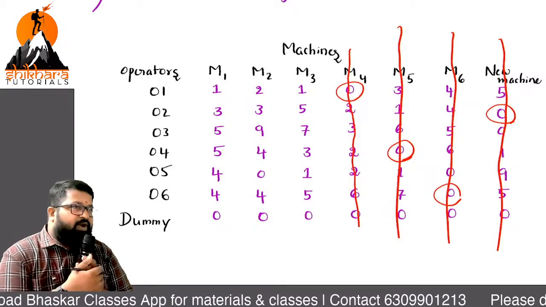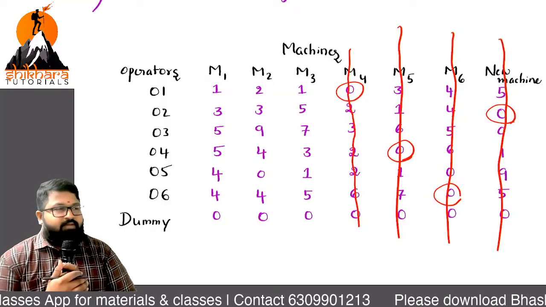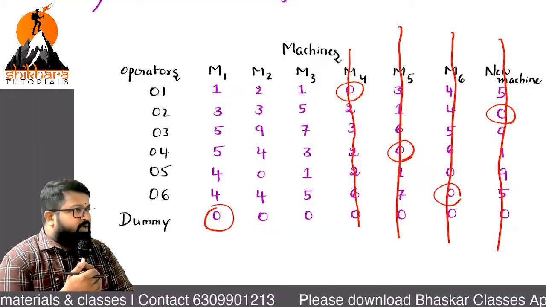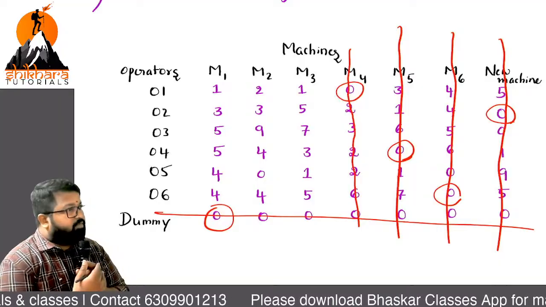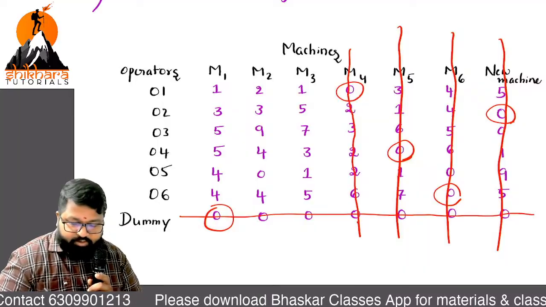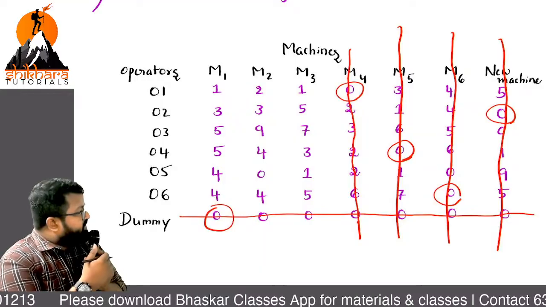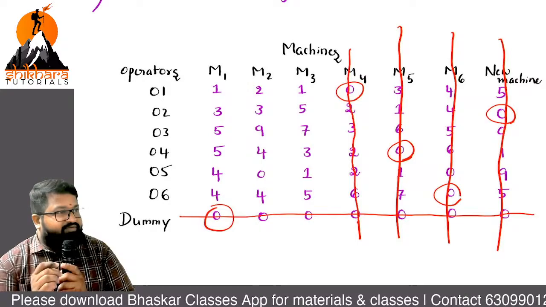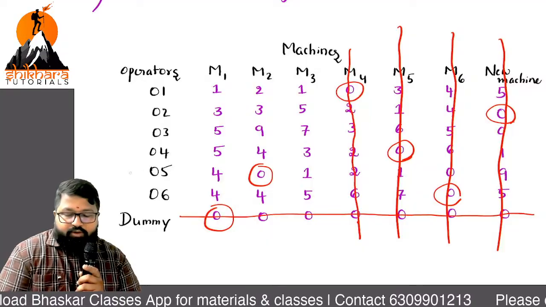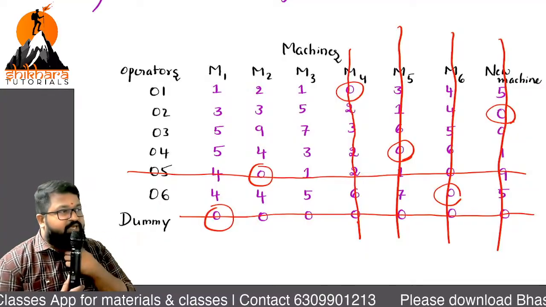With the columns, as you go on checking, is there a single 0 in the column? M1, dummy M1. First row, next column. So which should you cancel? Now, any column with single 0? Even this is also important. Why important? It is clear? Junctions. Okay. Now, any column with single 0? Operator 5, machine M2. Mark it, and which should be cancelled? Row 5 should be cancelled. Clear?